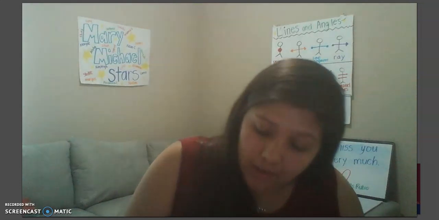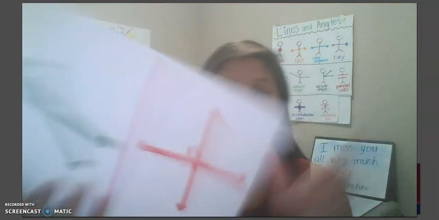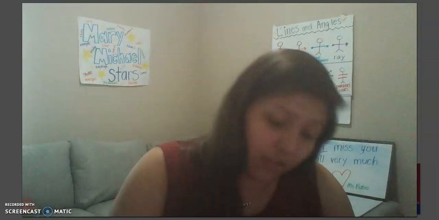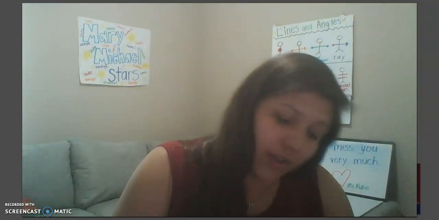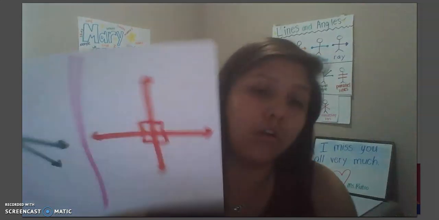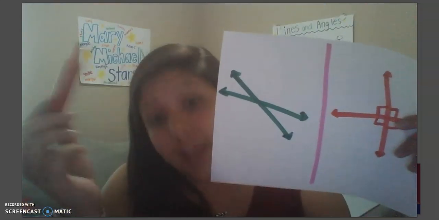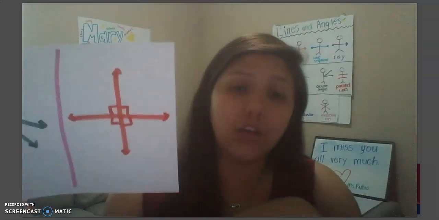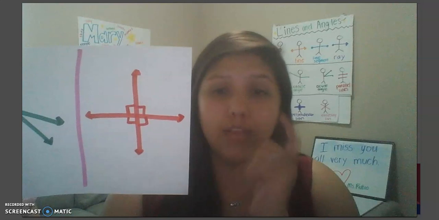As you can see, there's a right angle right there. There's another right angle under it, next to it, and diagonal from it. So again, intersecting lines touch, but they never create a right angle. Perpendicular lines touch, but they create right angles. Remember that, because those get a little bit tricky.